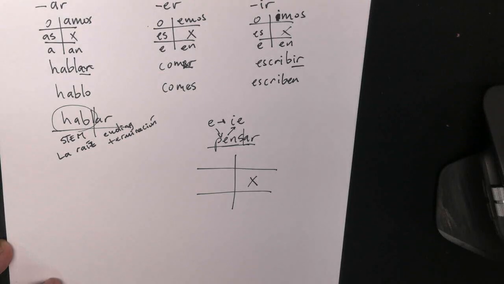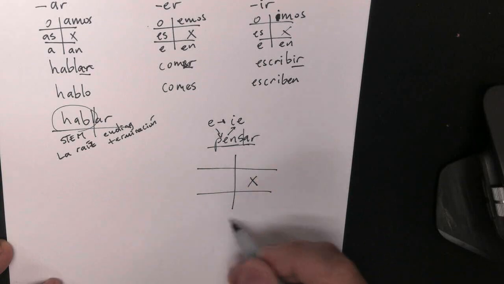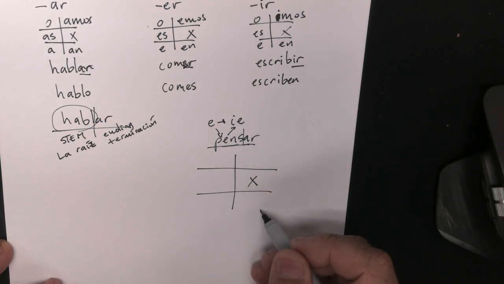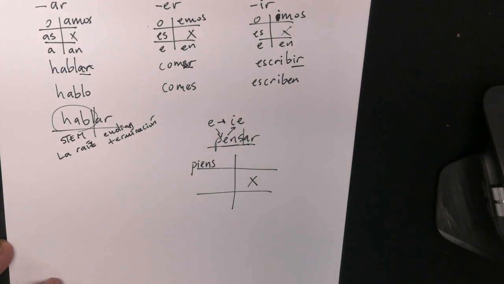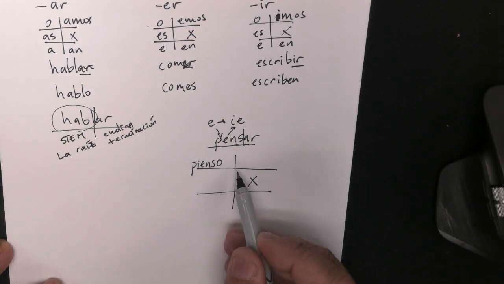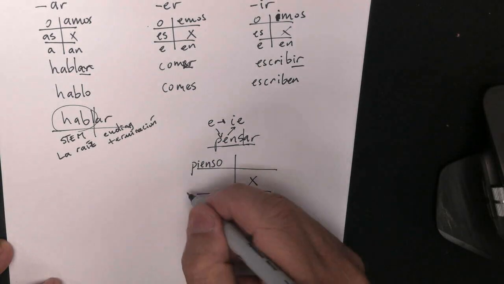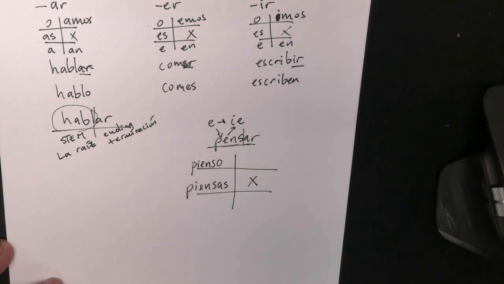For these pronouns only, right here. So the new stem is going to be piens, plus the ending O. So we form the verb conjugation pienso. Yo pienso. This means to think. Tú is going to be piensas.